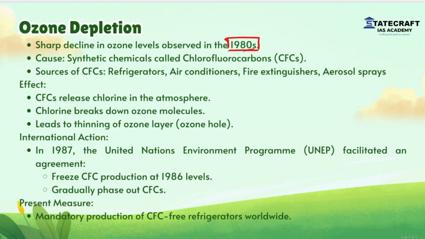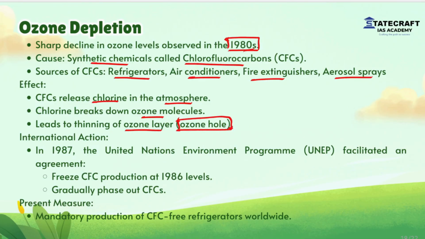And what was the cause that was identified? Synthetic chemicals called chlorofluorocarbons, which are frequently used in refrigerators, air conditioners, fire extinguishers and aerosol sprays. CFCs release chlorine in the atmosphere. Chlorine breaks down ozone molecules and leads to thinning of the ozone layer, which is also called the ozone hole.